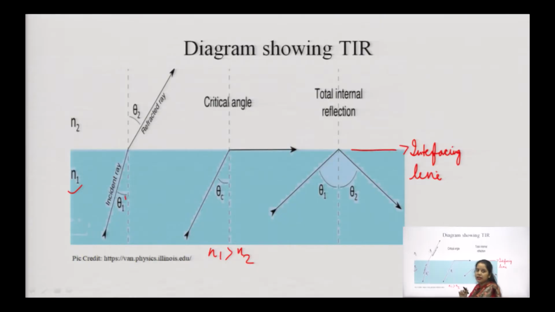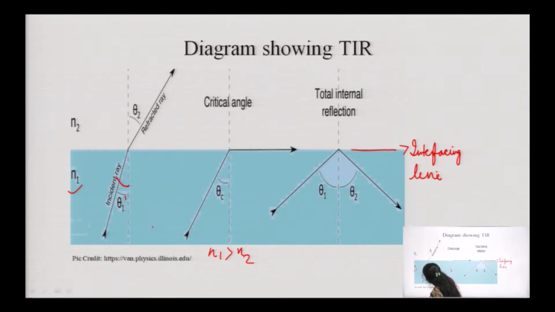What does the law of refraction say? When light travels from the denser to the rarer medium, it bends away from the normal. Here n1 is the denser medium and n2 is the rarer medium. Light is traveling from the denser medium towards the rarer medium, so it bends away from the normal.